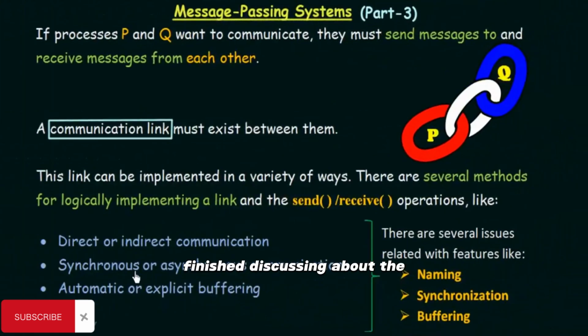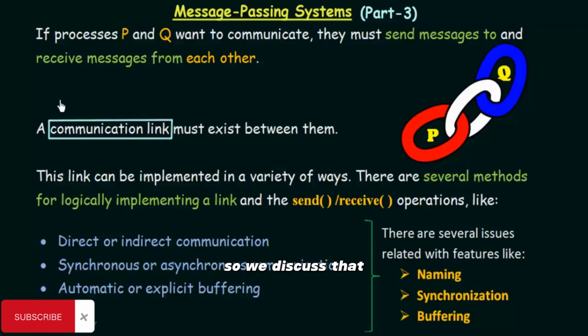So now we have finished discussing synchronous and asynchronous communication, and we have discussed the issue of synchronization, and we saw the non-blocking and blocking primitives, and also we have seen automatic and explicit buffering, and we discussed the issue of buffering, and we saw the kinds of buffers that we have in order to implement this method. And in the previous lecture, we have also discussed direct and indirect communication and the issue of naming and how it can be used. So with that, we have completed the topic of message passing systems.